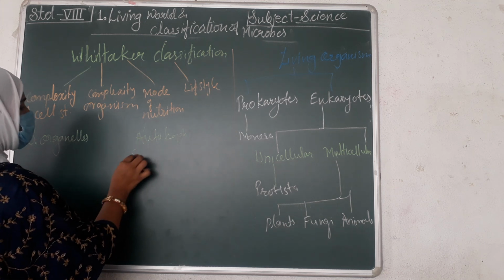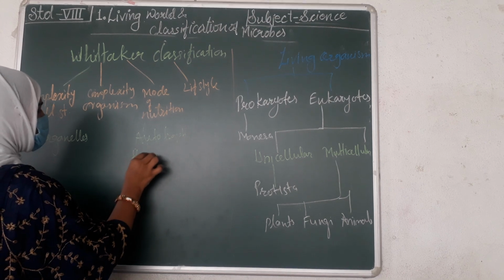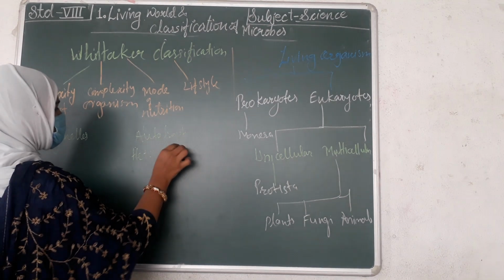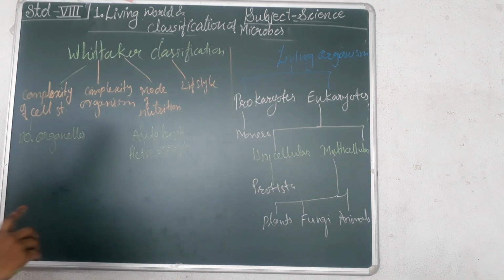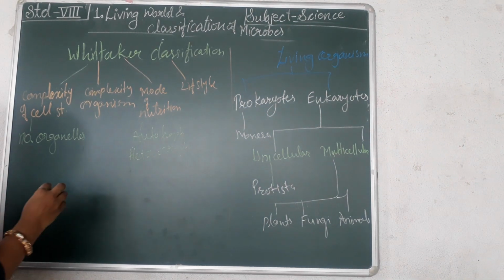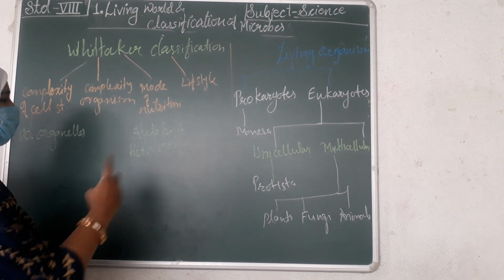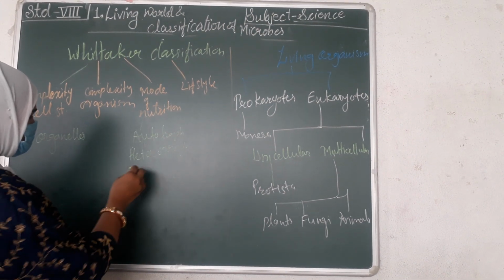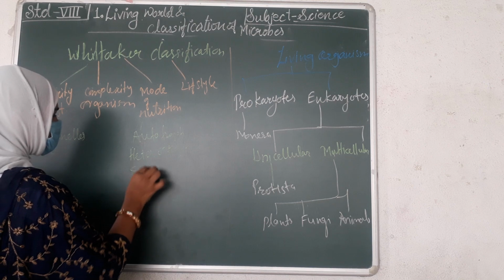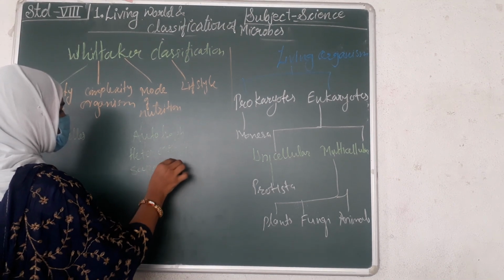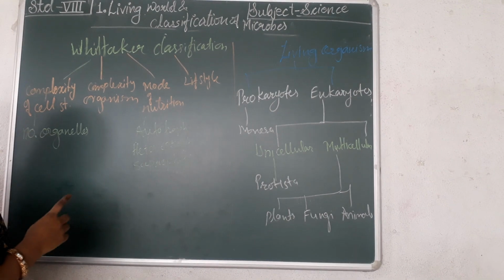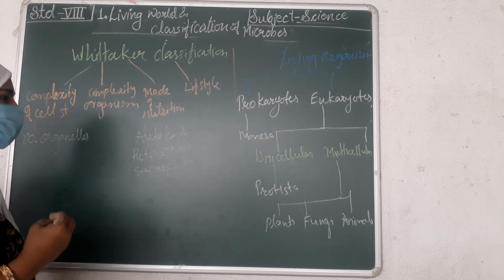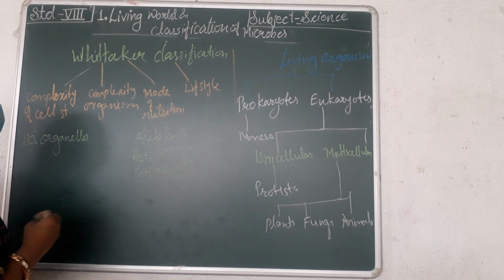Second, heterotroph, for food the organism depends upon other organisms. Okay, that is heterotroph, depending on another for nutrition. Next, saprophyte. Saprophyte means the organism lives on decayed or dead animals.